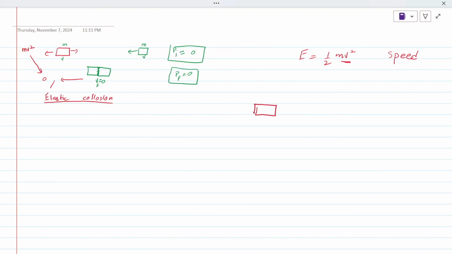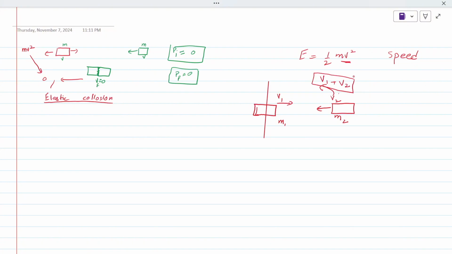Consider this. Suppose that a body with mass m1 was coming with a velocity v1, and body 2 was coming with a velocity v2 and mass m2. With respect to this body, what would be the velocity of this? Its velocity would be v1 plus v2, isn't it?